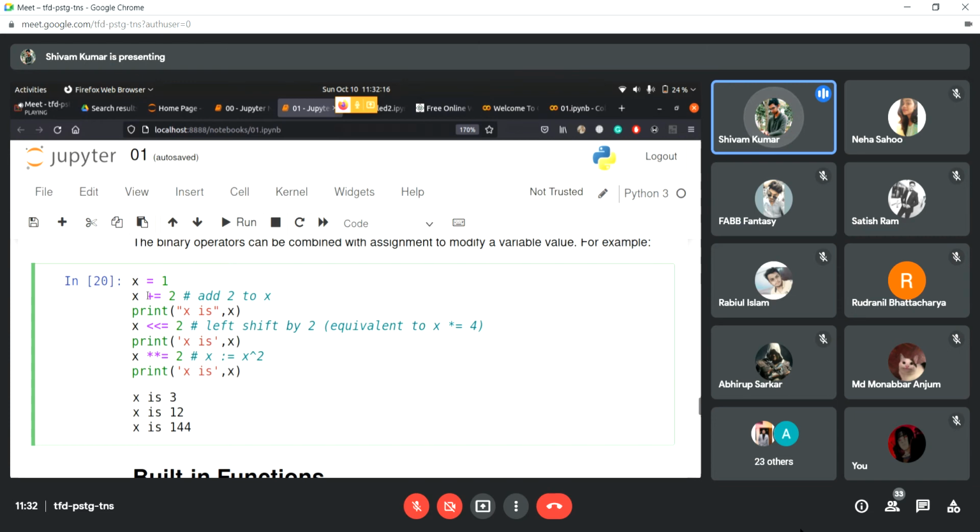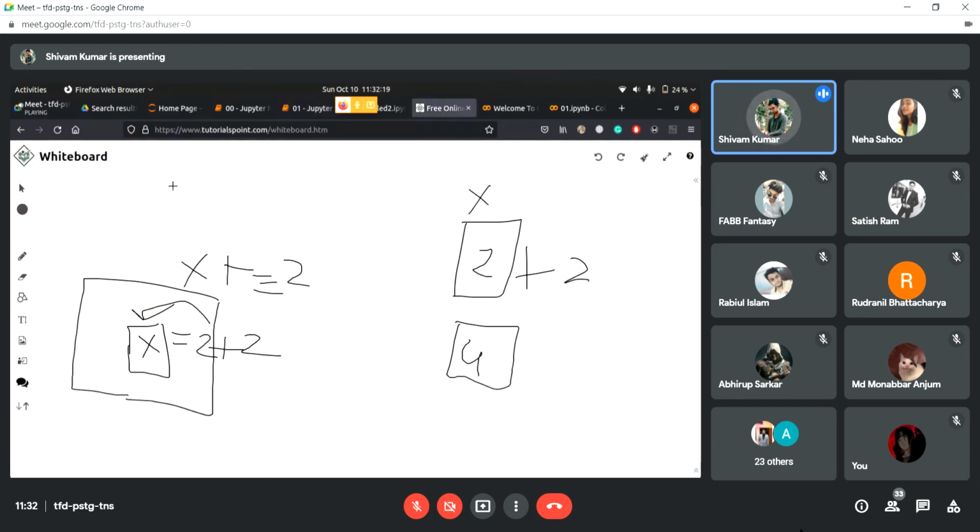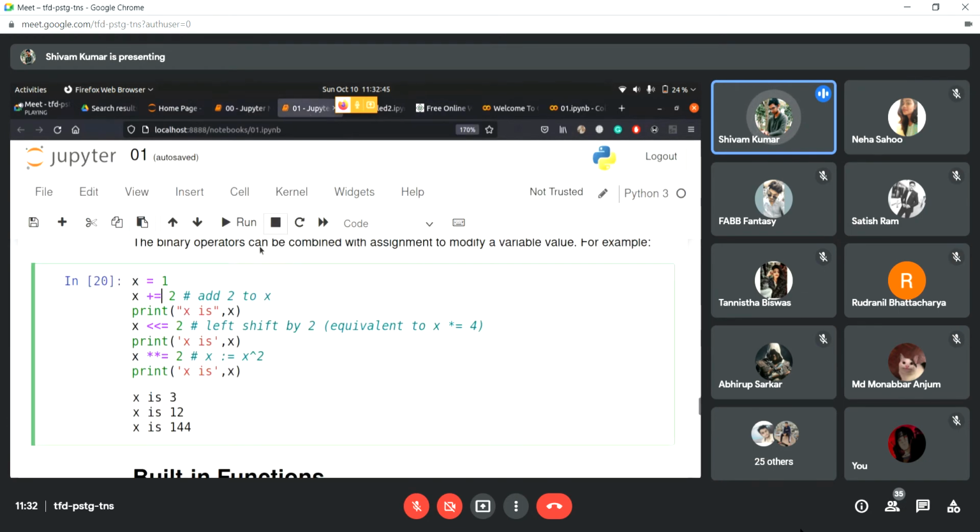And then we also have x minus is equal to 2. If I have x minus is equal to 2, that just means initialize x with 2. So I have 2 first, and then instead of adding 2, it's going to subtract 2 from this 2 this time, and we're going to get 0, right? So that's how the assignment works. We'll just run this and check what happens.